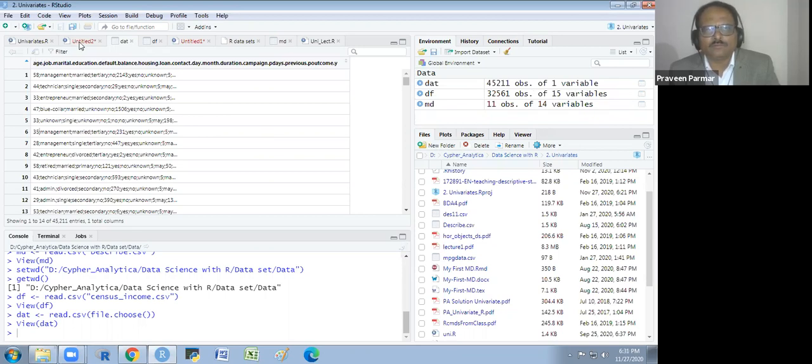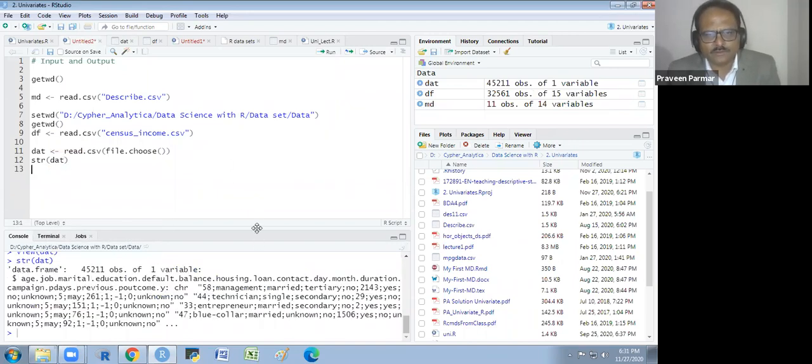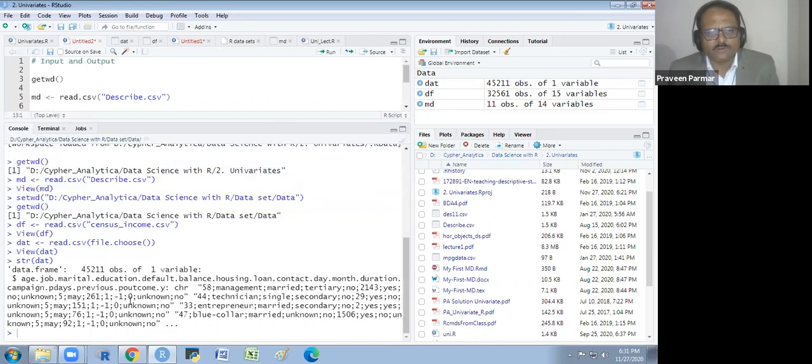I will show you, just a moment, with the structure of data, str. And you see the structure. Now you see that it is separated by the semicolon instead of comma. The semicolons you are getting here.